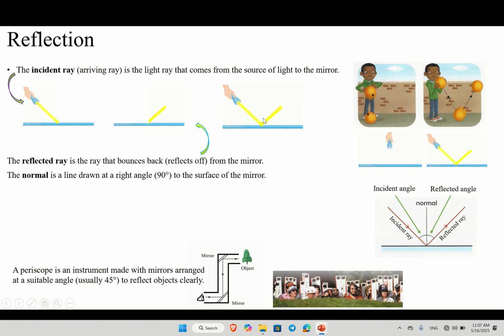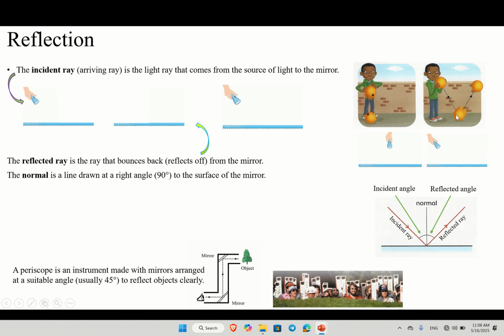So that's the whole movement, from the source to the mirror and reflecting off. This is incident ray that comes from the source, and this is reflected ray going to the other side. We studied this too. Like the ball, when you throw the ball straight, it's going to come back to your hand straight. But if you throw the ball at an angle, it's going to go to the other side at the same angle.